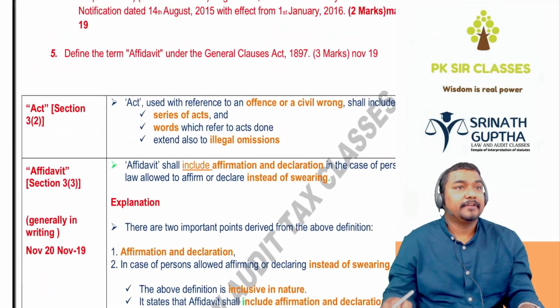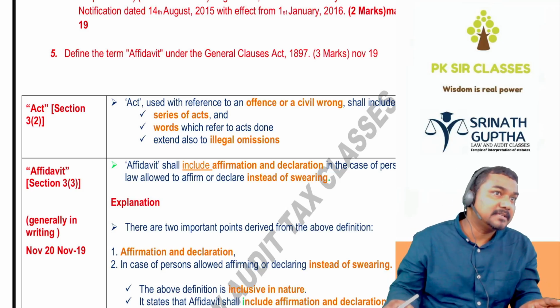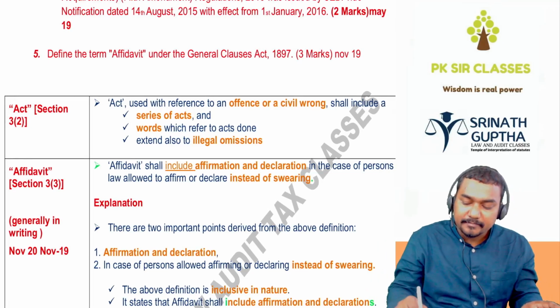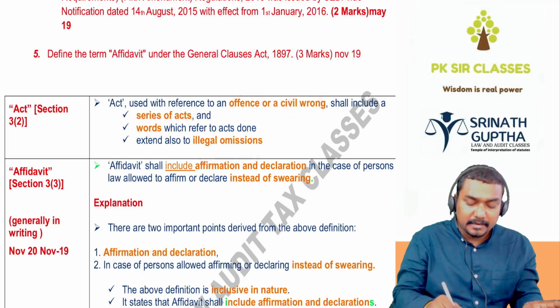First one, definition of act. Act means activity. Act means doing something. Act includes any offence or civil wrong. It includes a series of activities, a series of words and illegal omissions also. And it comes for 2 marks, beta.